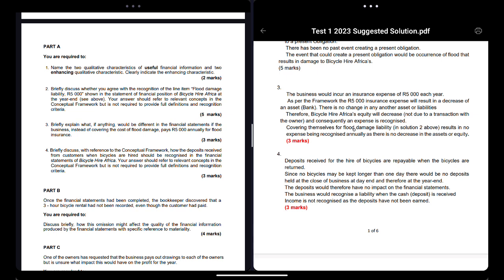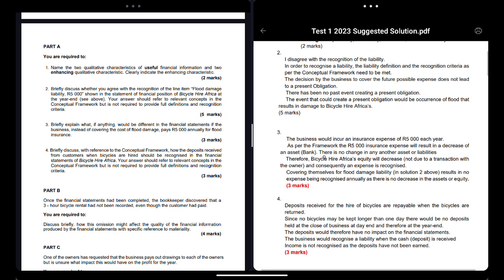Okay, so not a transaction with the owner is very, very important. Income and expenses don't happen with the owner, right? Covering the flood damage results in no expense being recognized as there is no decrease in assets or increase in liability. So here you can go back to the previous question and say why that won't be an expense, right?